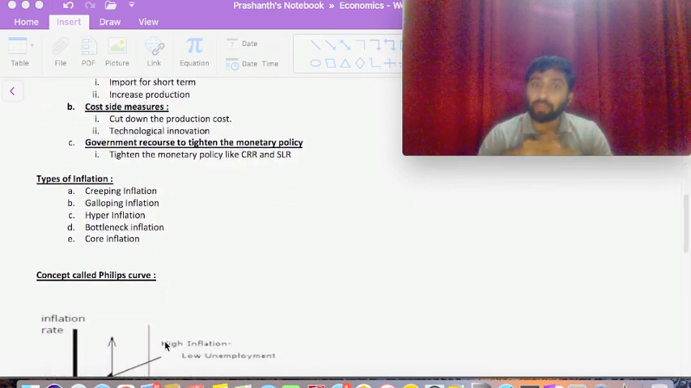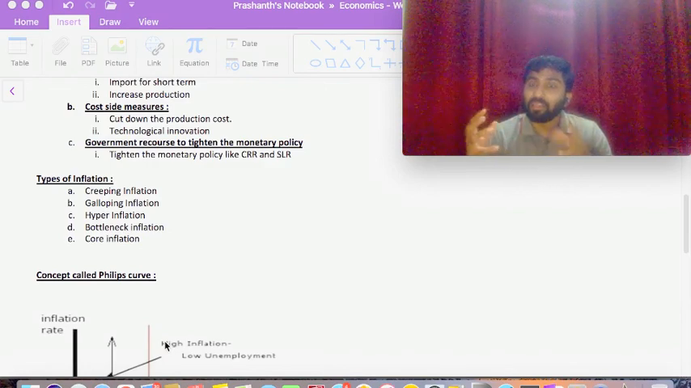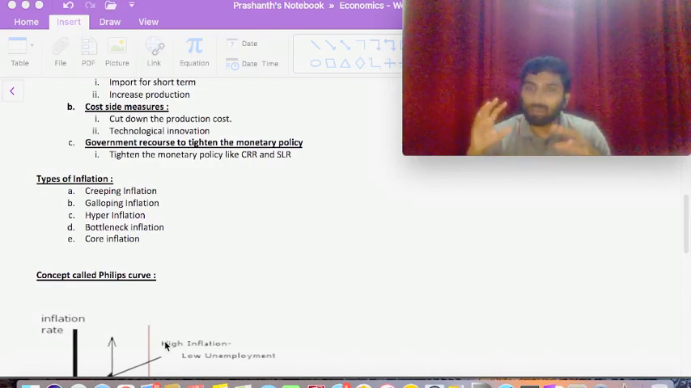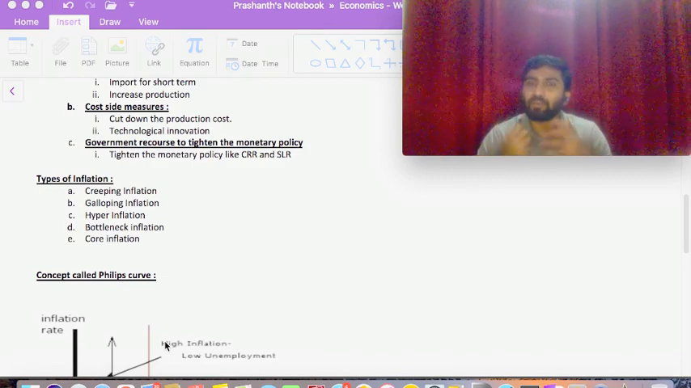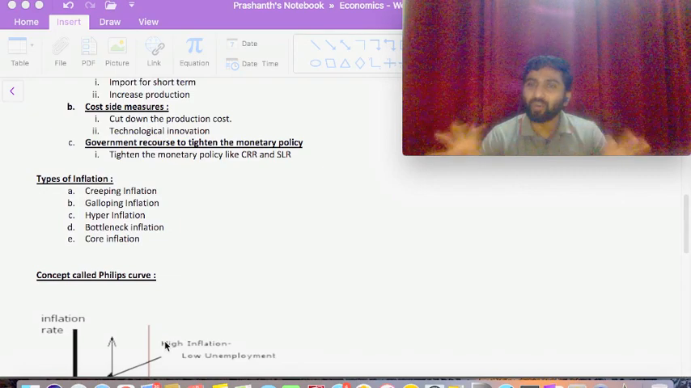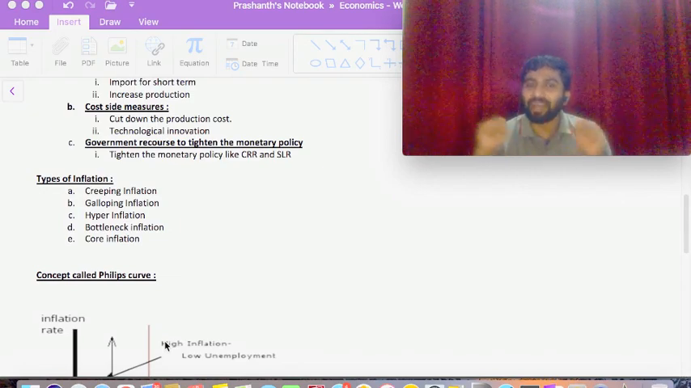And also there is sometimes bottleneck inflation. Bottleneck inflation is nothing but, by some means or other, the demand is the same but the supply gets reduced. Suppose the monsoon is happening right now, and if the monsoon does not go well, then supply is affected, and we need food for our survival. If the monsoon fails, there is no production of food up to the mark. So this creates bottleneck inflation. And then there is core inflation. Core inflation is inflation in those core sectors which the government has identified.